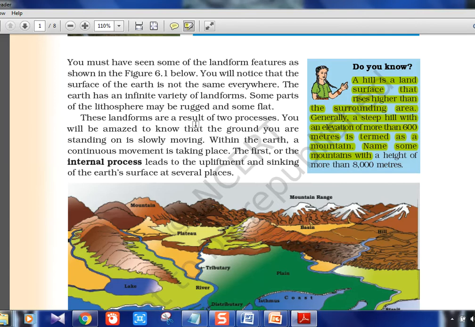These landforms are a result of two processes. You will be amazed to know that the ground you are standing on is slowly moving. So the earth actually is moving, obviously. I am telling the internal features of the earth, the land mass, the mountains, even Mount Everest. If you see, they are doing the survey of how much Mount Everest is growing, because there is a process in which it was formed, the fold mountain concept, or the pushing of land mass.